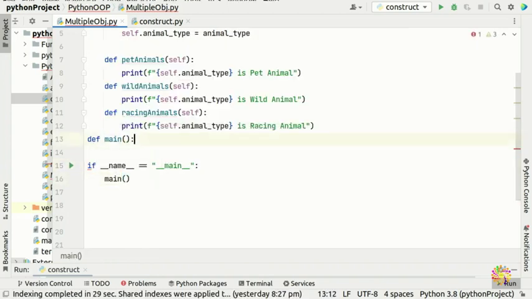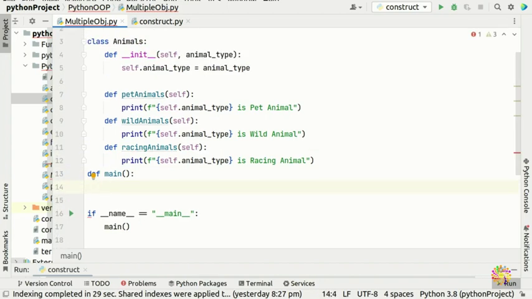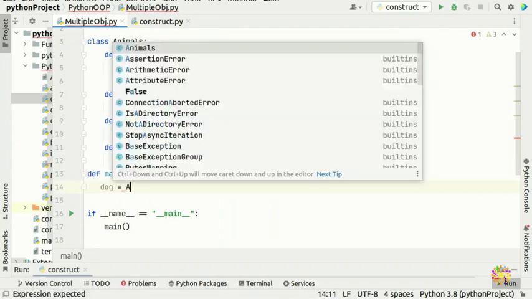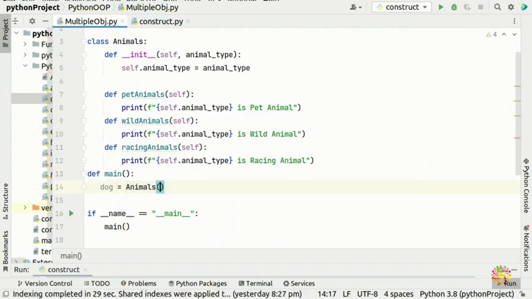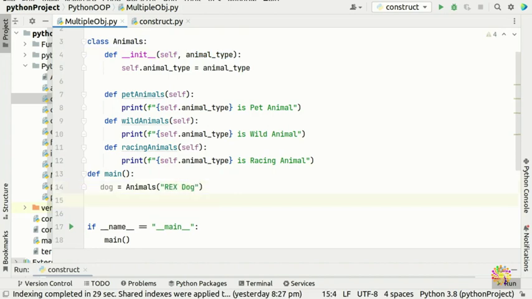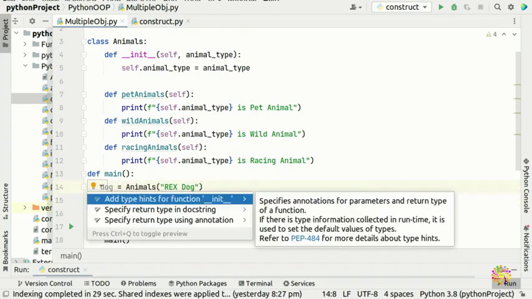Alright, so now in our main we're going to create our objects, and as I said in the previous video, we're going to instantiate our objects. The first one, we're going to create, for example, pet animal, and for pet animal we can create, for example, Dog, and we put the name of our constructor here. Because we have a parameter, we can put, for example, Rexy dog. So now we have created one instance of the class, and this is an object we created. One object is a dog.